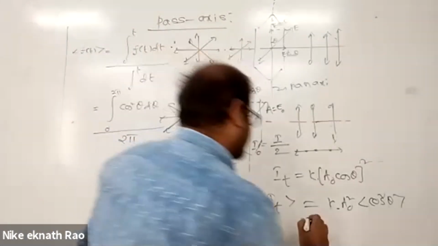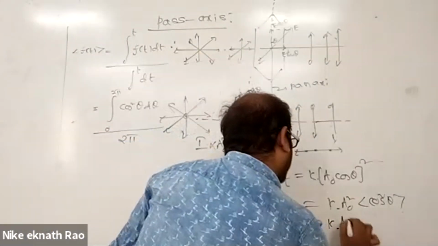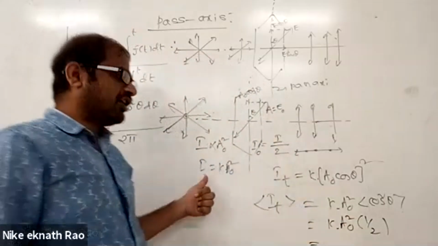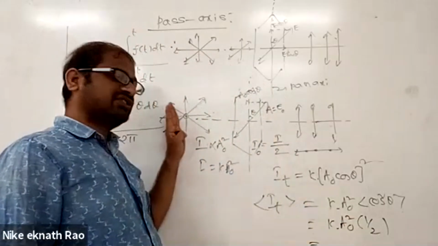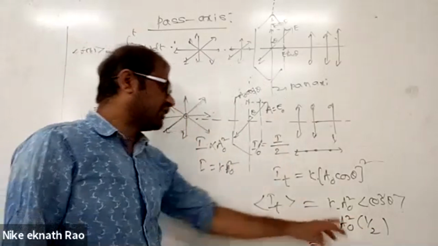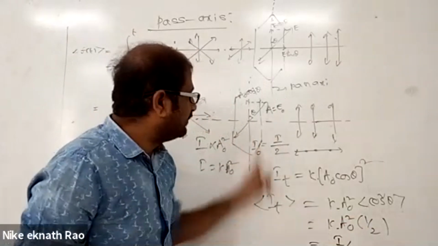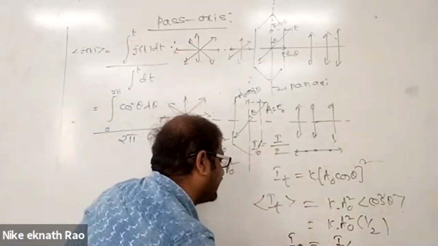So the average value of cos square theta is 1 by 2. So k a naught square into 1 by 2. What is k a naught square? It is the intensity of the actual unpolarized light. So what comes out is I divided by 2. This transmitted light coming out of the polarizer, we are calling it I naught.